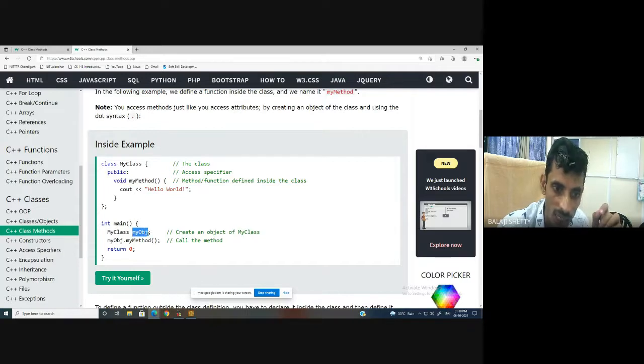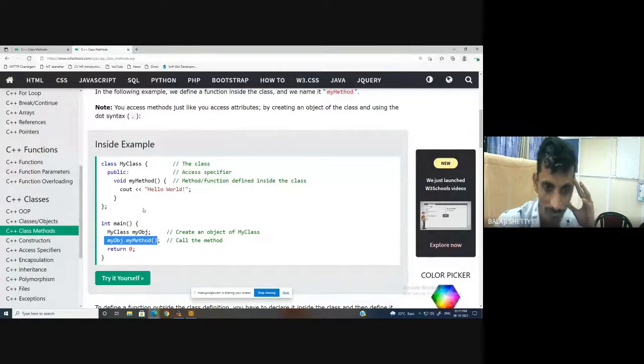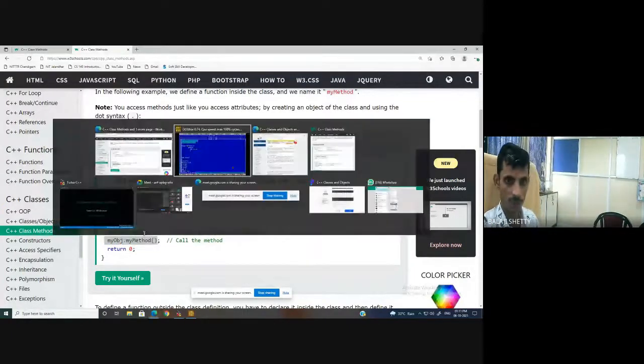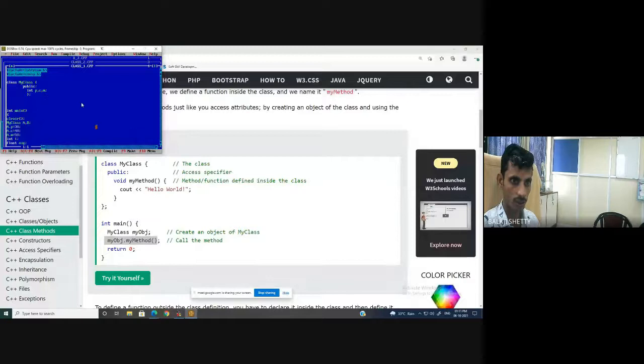My object dot method. What is the object name? Method name is my method. My object dot my method. So I will just write the same program, then you will understand. So here I just write the same program.